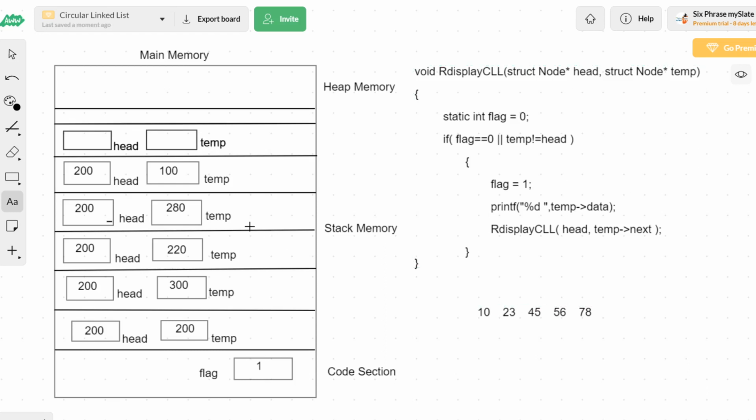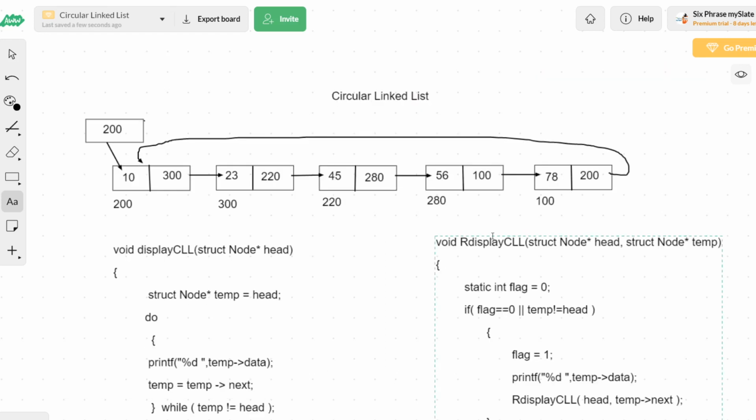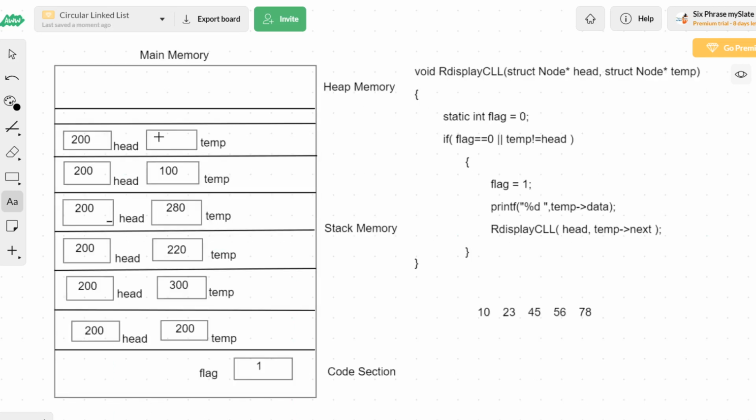Instead of head, 200 is passed again. Instead of temp, it is temp of next which is passed. So 100 of next. What is 100 of next? 100 of next is 200. So temp will now be taking the value 200.